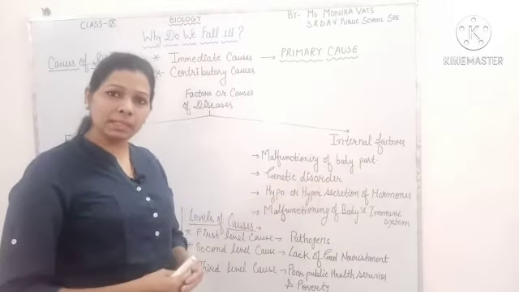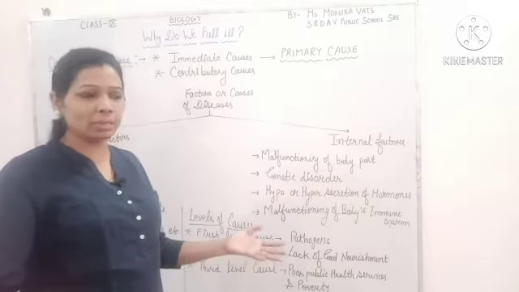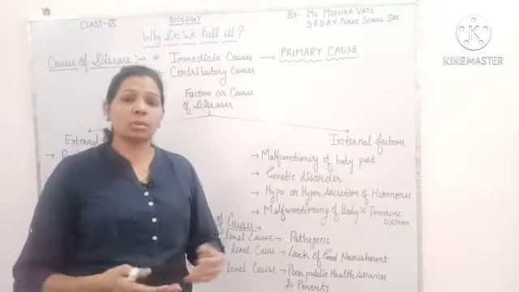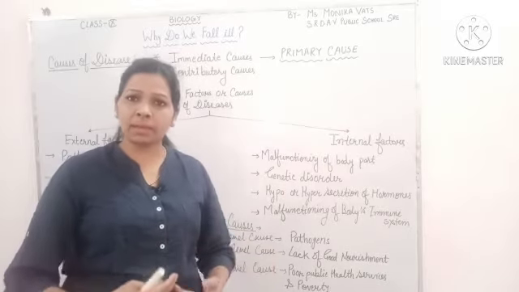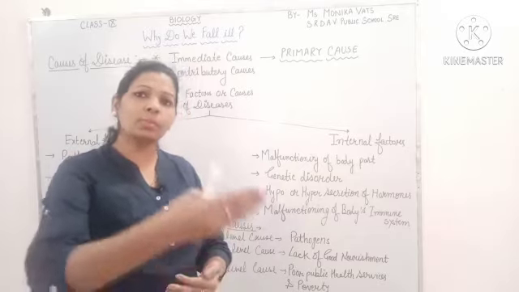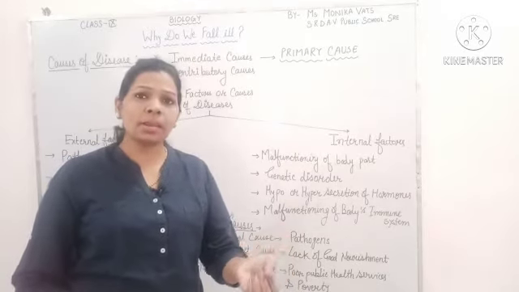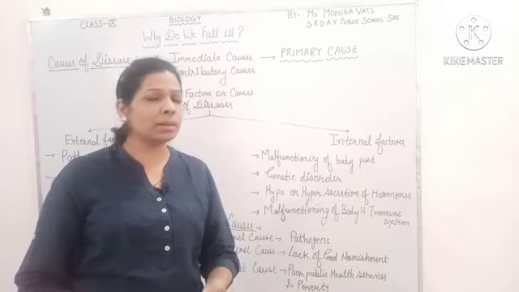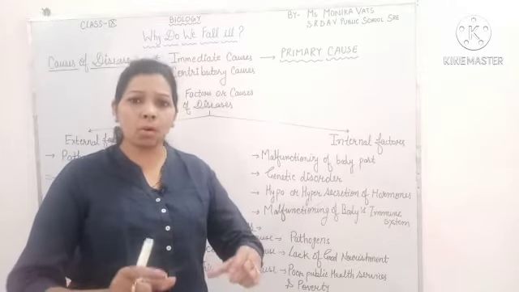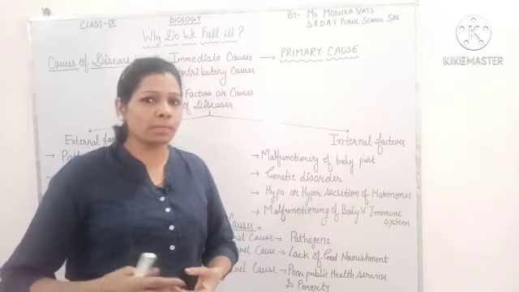Sometimes a disease can be transferred from parents to offspring. Like heredity, as you know, most of the characters we are getting from our parents. In the same manner, sometimes the disease can also be transferred from parents to offspring. So this is also an internal factor. Why is that internal? Because the cause is present inside. The cause is not coming from outside.